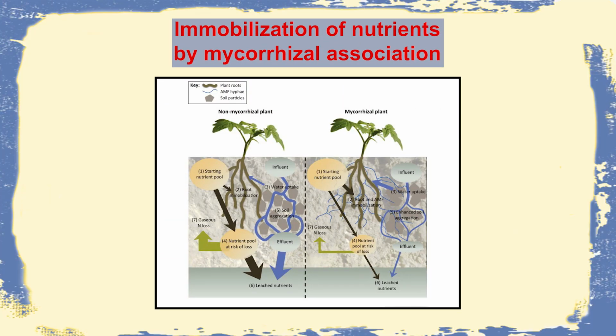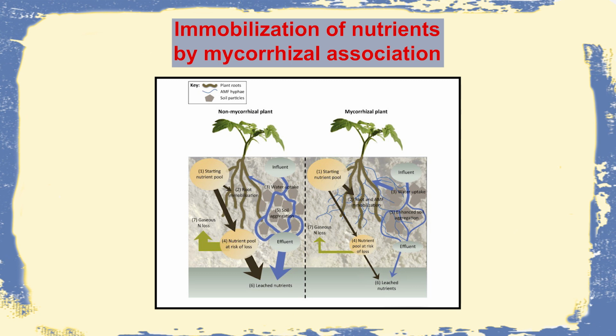Now there may be immobilization of nutrients. It's important because the mycelia, if it is growing along with root, will increase the surface area. And when the surface area increases, obviously there will be more absorption. It is natural. But we see in the left side of this particular slide, there are two important phenomena. One is the leached nutrient loss, another one is the gaseous nitrogen loss.